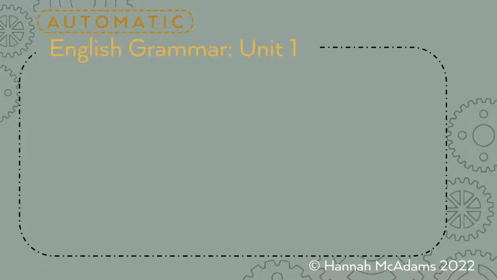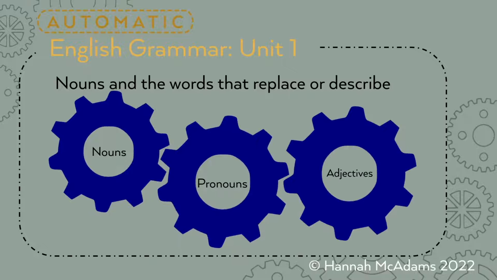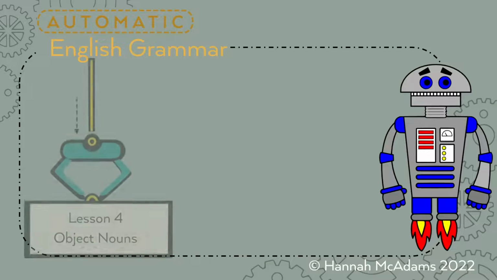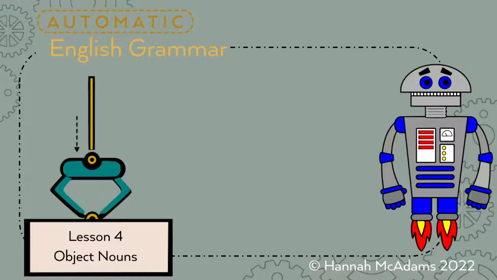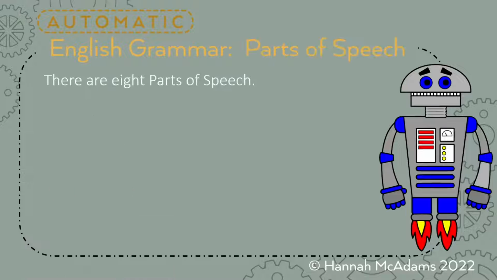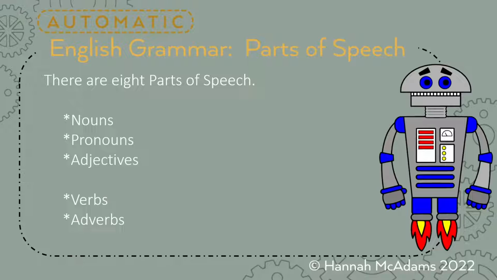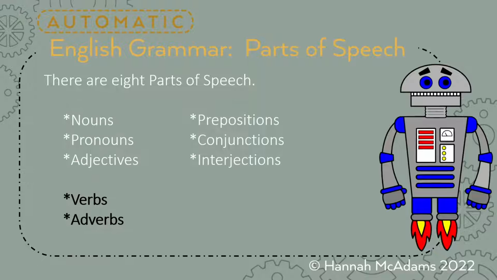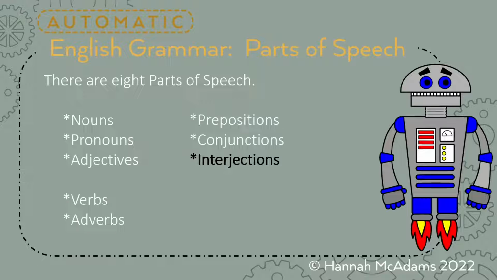Okay, we are in Unit 1, still nouns and the words that replace or describe them: nouns, pronouns, and adjectives. Today we're going to talk about object nouns. There are 8 parts of speech: nouns, pronouns, adjectives, verbs, adverbs, prepositions, conjunctions, interjections. Unit 1 will be nouns, pronouns, adjectives. Unit 2, verbs and adverbs, and prepositions, conjunctions, and interjections will be in Unit 3.